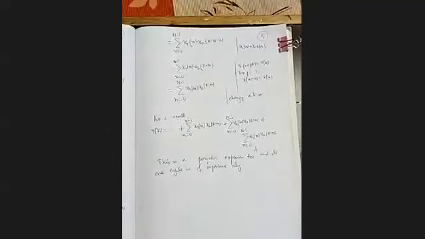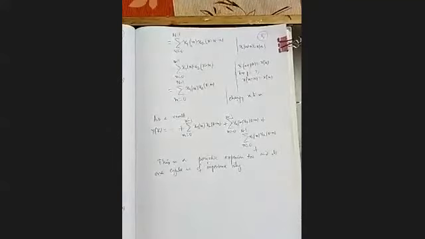Now we will use our equation 2. Using relation 2, that is x of r equal to x of r plus pn equal to x of r modulo n, they are the same.